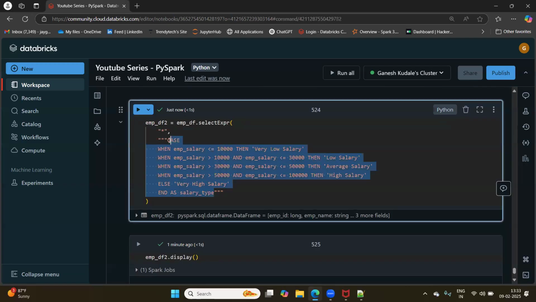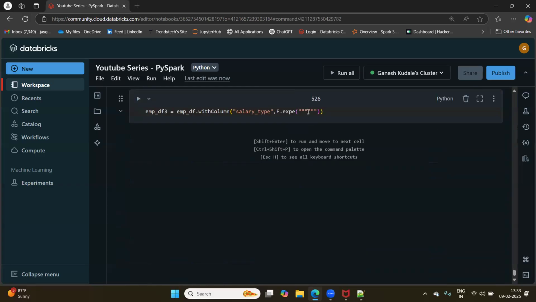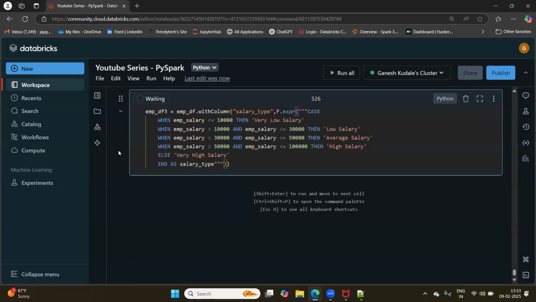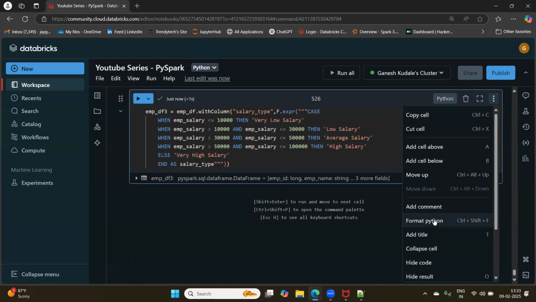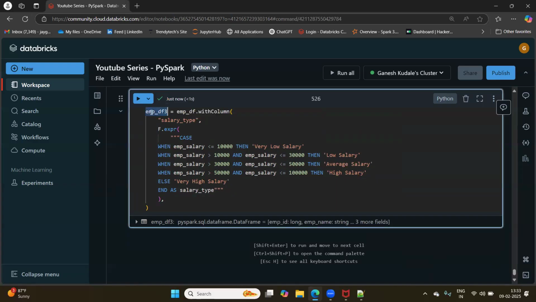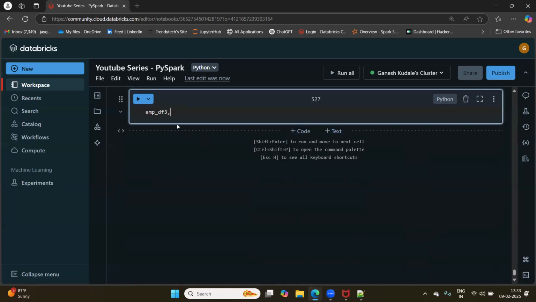Because now you are aware how to specify the case when for multiple conditions, right? F dot expr. Let me run this. Okay, it is successful. Let's try to format the code. See, this is how it formats the Python code, right? empdf3, let me display.